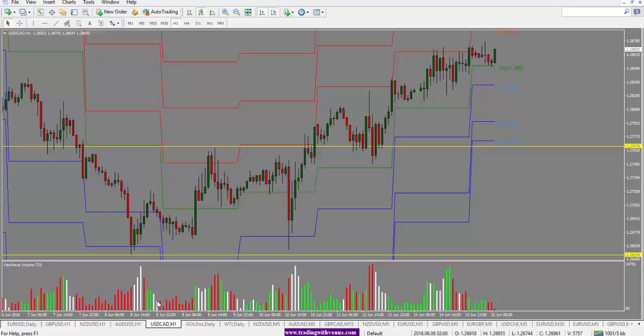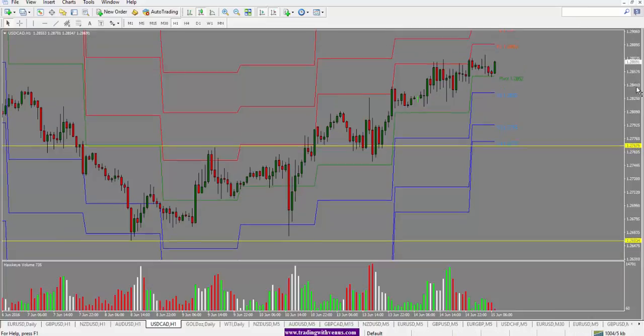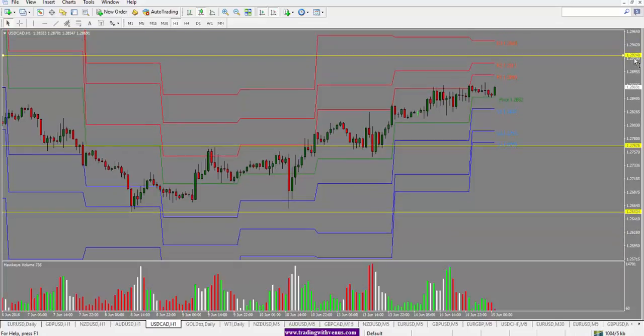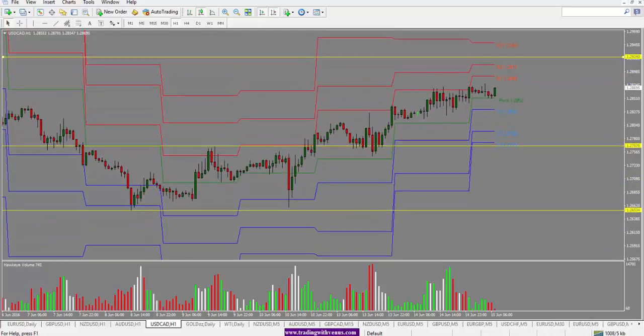Looking at the 1 hour chart here, we have been seeing over the last few days the move has been to the upside. However, this move is becoming compressed here, and we are coming into the top side at 1.2900, 1.2920 level, and if the price holds below that, we could see it start to come to the downside here.